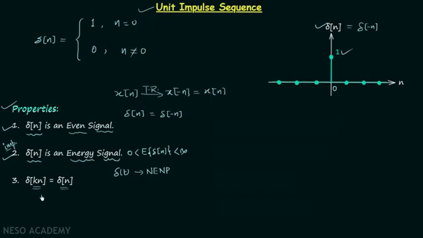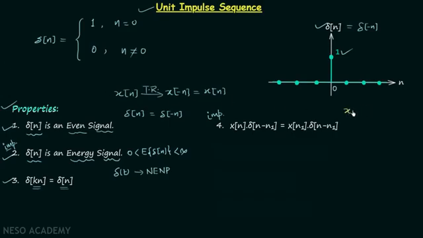If your concepts regarding the time scaling of discrete time signals are clear, then this point is very easy to understand. Let's move on to the fourth property, which is one important property. We have already used this property in case of continuous time signals. I will quickly write down the property.